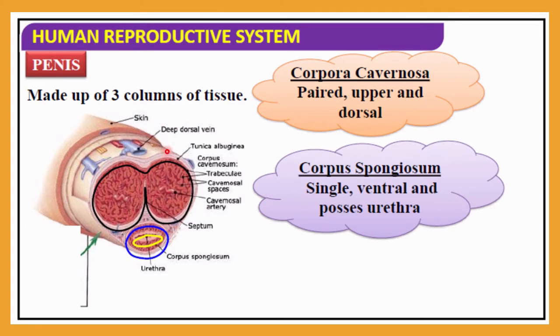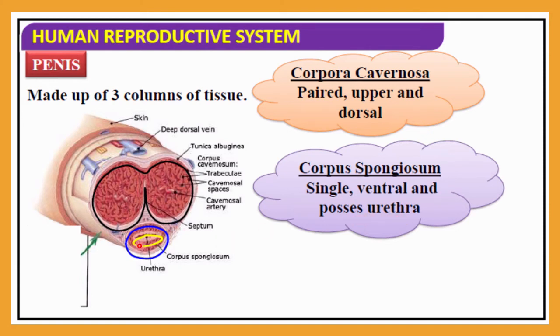Okay, that is a muscle tissue actually. So mainly 2 muscle tissues will be found inside the penis structure. Here you can see the corpora cavernosa, at the dorsal side, that is the upper side. And at the ventral side you will observe one type of muscle tissue, and that is the corpus spongiosum. That is single, at the ventral side, and it possesses the urethra.